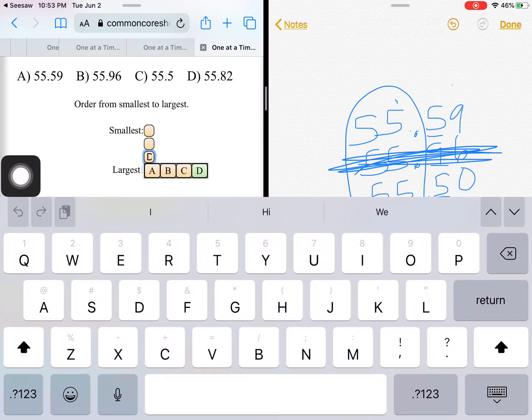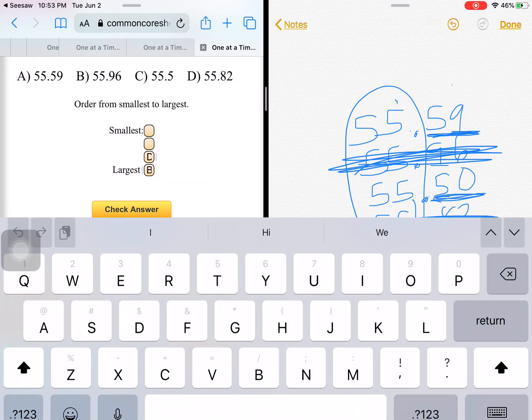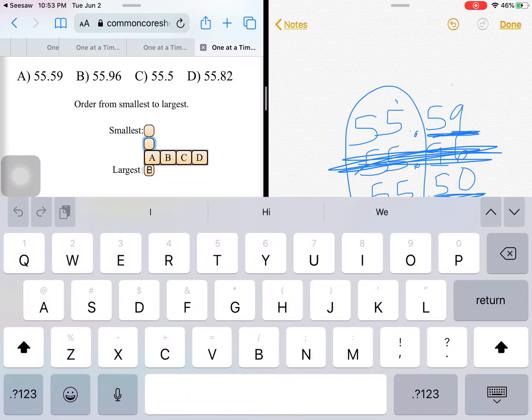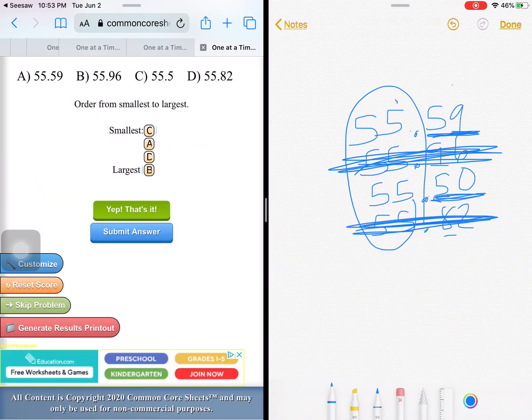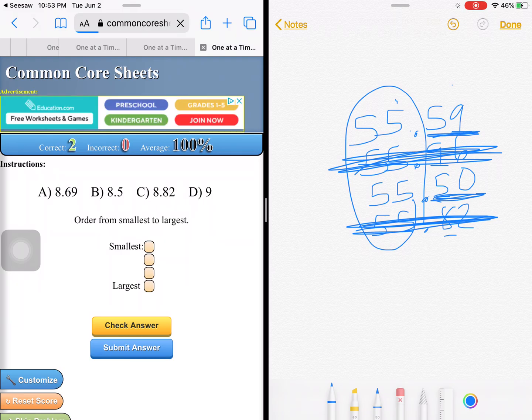And then that's gone. 8 is going to be the next biggest, so I'm going to put D. And then the trickier part is A and C. So now I have to go to the hundredths. Or I could just go 59 and 50. Well, 59 is the next biggest, so A. And 50 is the very smallest, and that is letter C. Then I just check my answer. If it's wrong, go back and fix it. If not, submit your answer and go to your next problem.